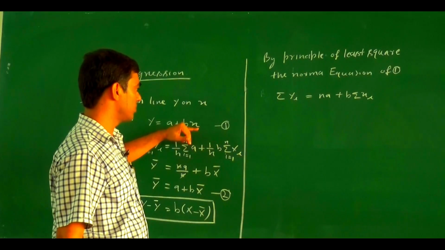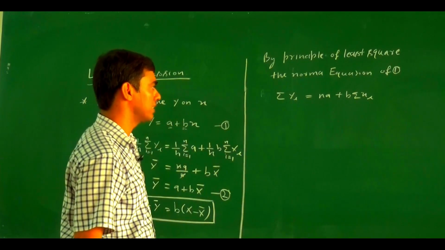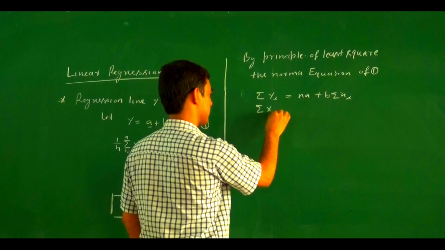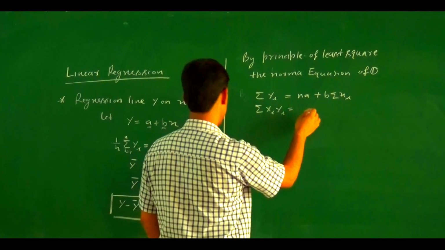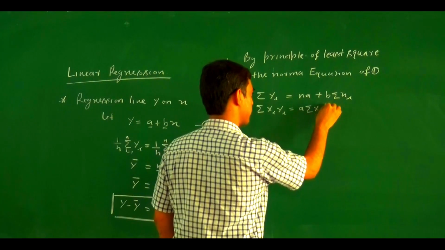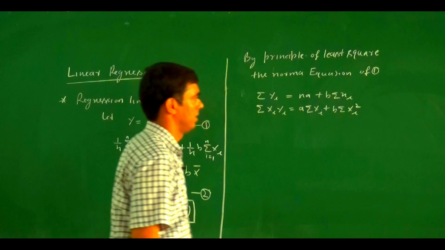The second normal equation is summation of xi yi equals a summation of xi plus b summation of xi square.